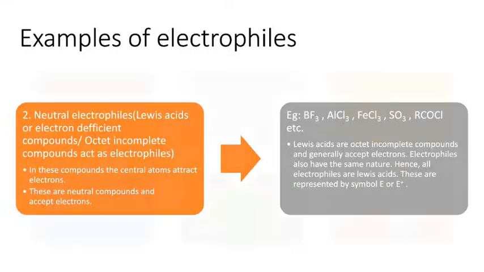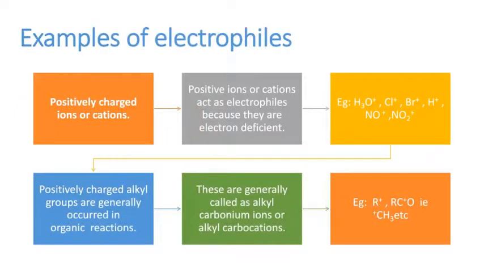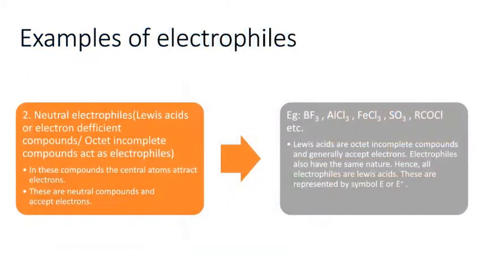Previously we discussed the positively charged ions which act as electrophiles. But here, neutral molecules also act as electrophiles. Generally, these neutral molecules are called Lewis acids because they are electron deficient compounds. Electron deficient compounds, in the sense that the valence shell of the central atom has an incomplete octet. That is, 8 electrons are not present in the valence shell of the central atom of that species or molecule. Then it is known as an electron deficient compound. So, sometimes neutral molecules also act as electrophiles.